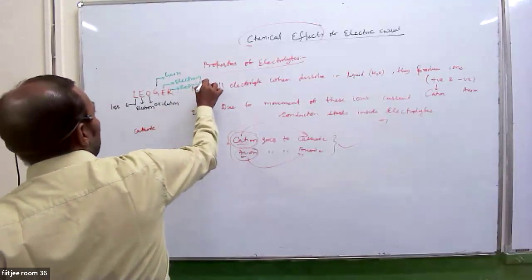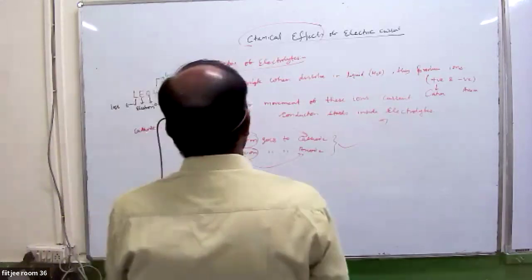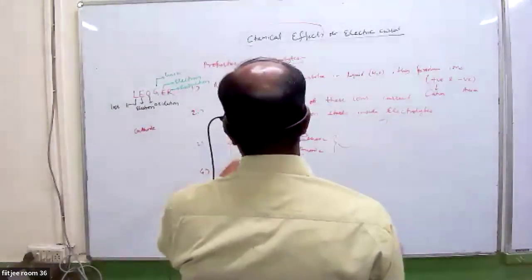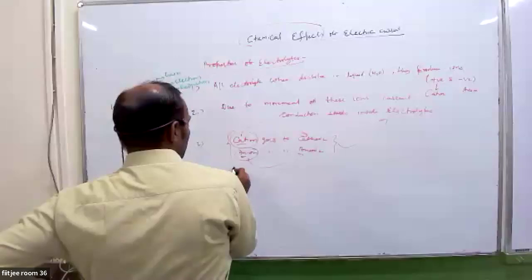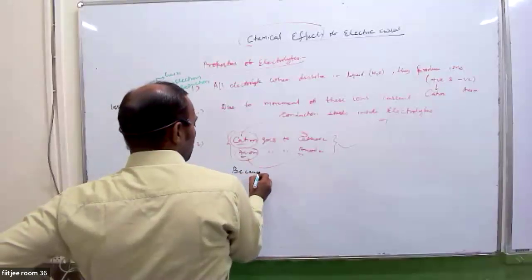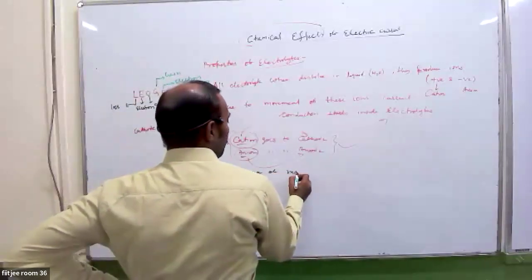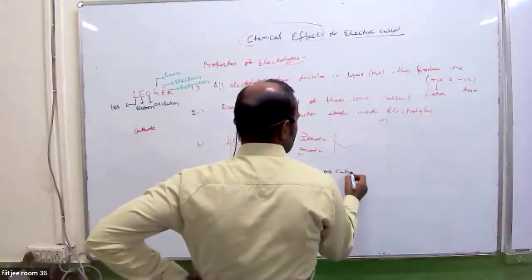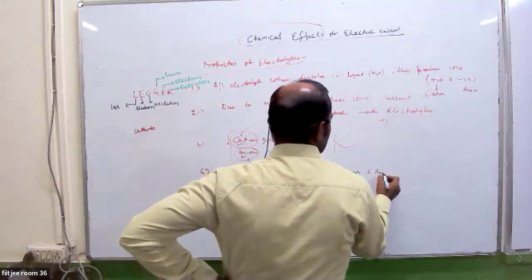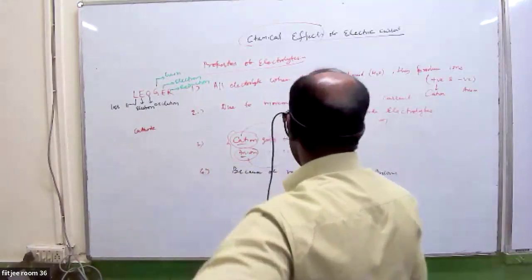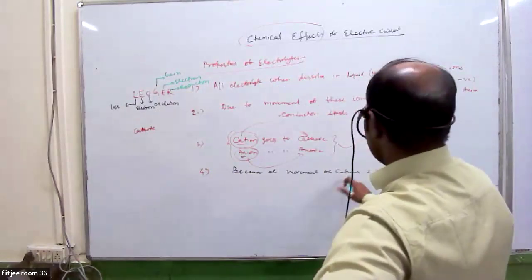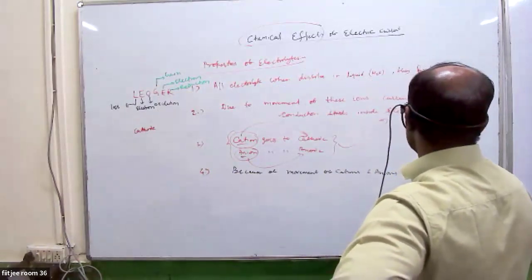So oxidation and reduction take place because of the movement of cations and anions inside this.